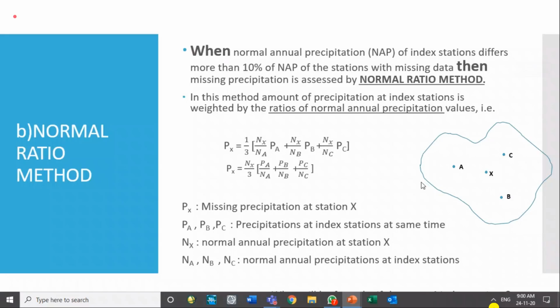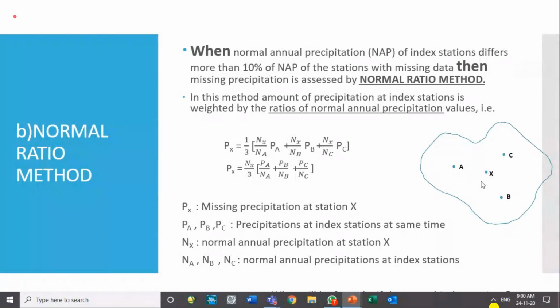For example, for a certain date, at station X, precipitation is missing. For the same date, we have the precipitation at stations A, B, and C.